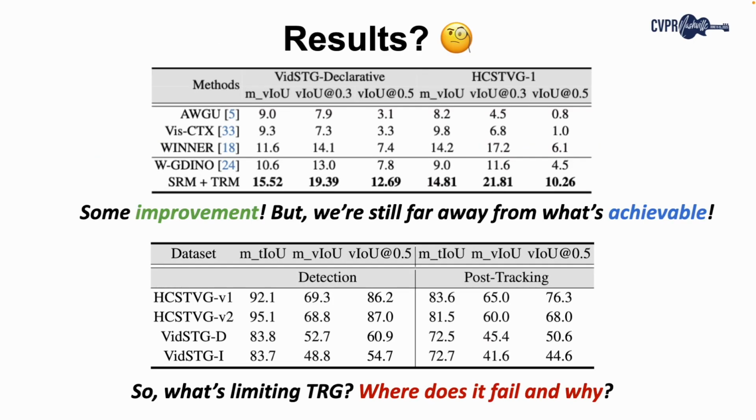While we see a 5% vIoU increase on both the large dataset VidSTG as well as the smaller dataset HC-STVG, these results are not satisfactory. An upper bound analysis performed on both the datasets using the same detections from Grounding DINO indicates that our scores are nearly 20% below what they can actually be, indicating that there are some major limitations in our approach. What are these limitations?